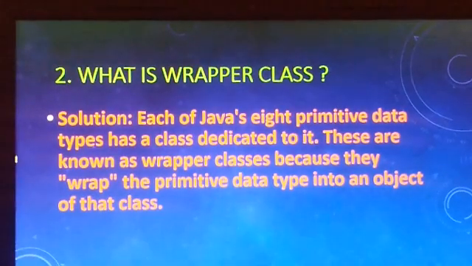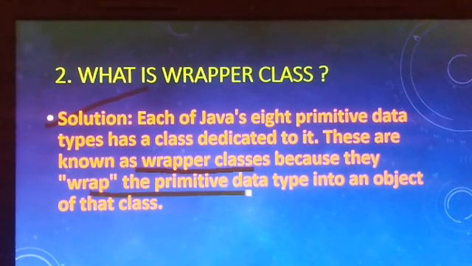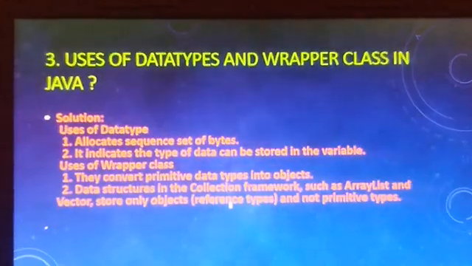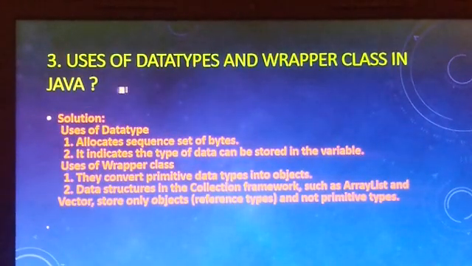Second question is, what is a wrapper class? Solution, each of Java's 8 primitive data types has a class dedicated to it. These are known as wrapper classes because they wrap the primitive data types into an object of that class. Third question is, use of data types and wrapper class in Java.